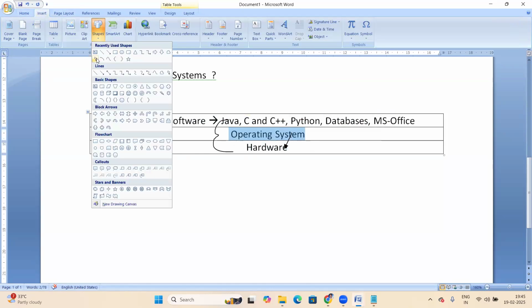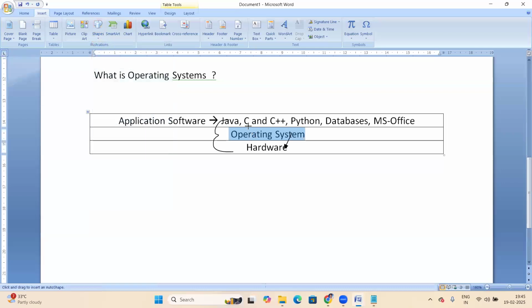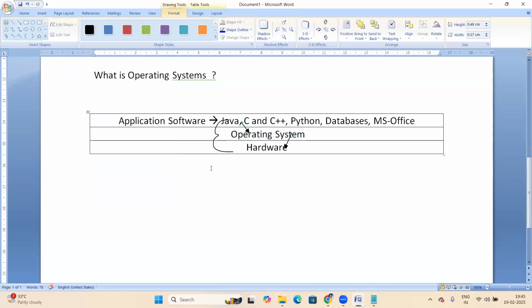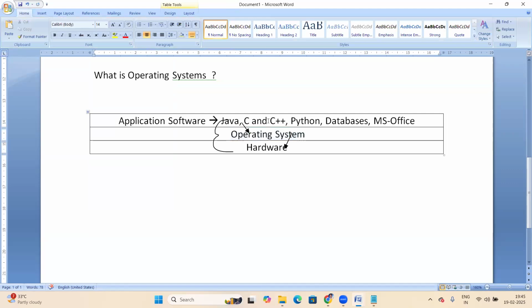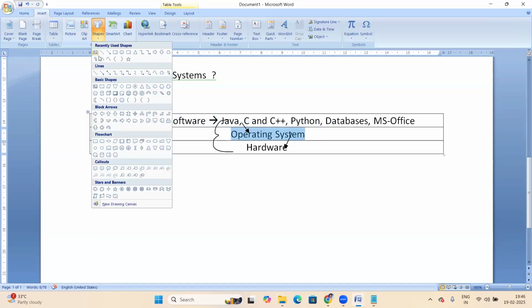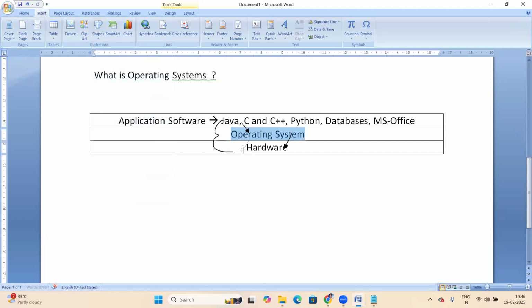Suppose a Java program generates some output. The output of the Java program, or C, C++, or any program, is first transferred to the OS and then delivered to the output device.